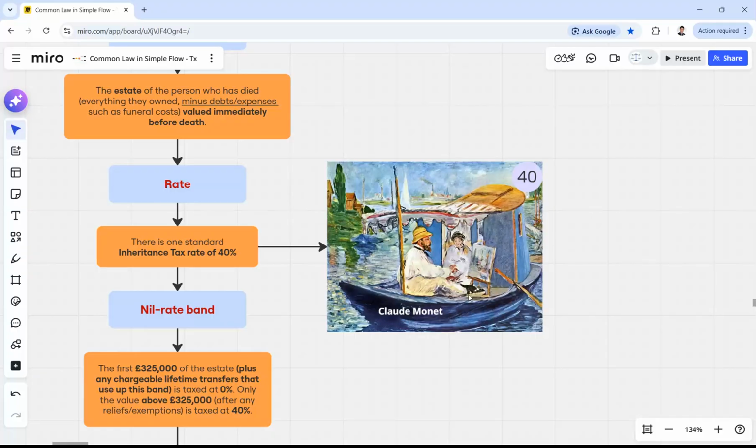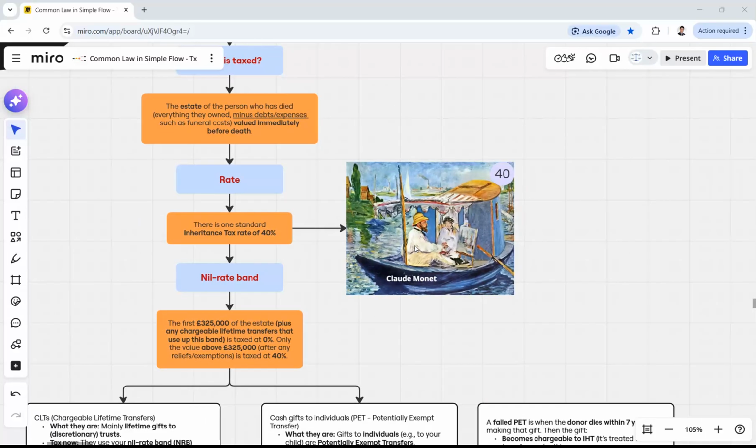Let's connect it with the painting of Edouard Manet, where he painted his friend Claude Monet. So Claude Monet was born in 1840. That's why he is number 14. So in the painting we can see Claude Monet, who paints himself. And he doesn't paint himself, but he's busy with painting, and the painting itself, the original one, was made by Edouard Manet. So the 40% of inheritance tax.